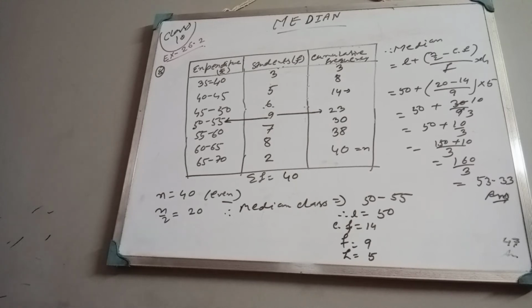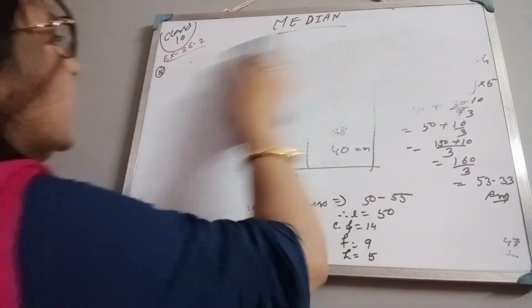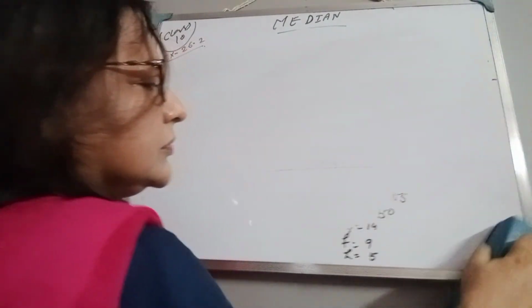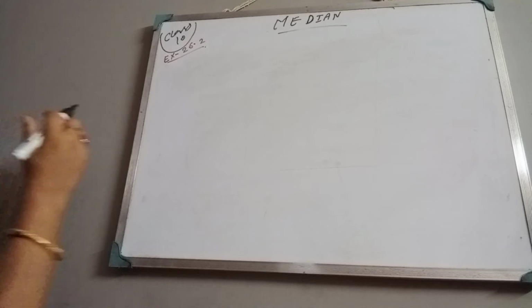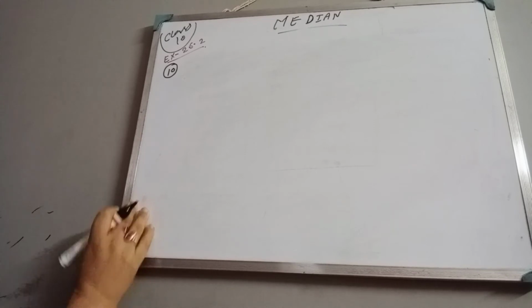Okay, now let me rub the board for this next sum. Next is sum number 10. I will try to complete the chapter through videos. Let's see. Sum number 10 now. Find the median of the following frequency distribution table.